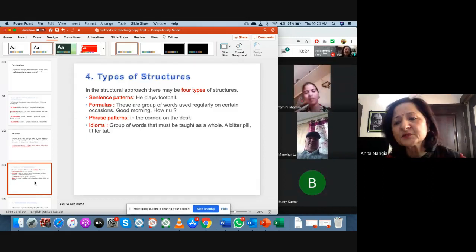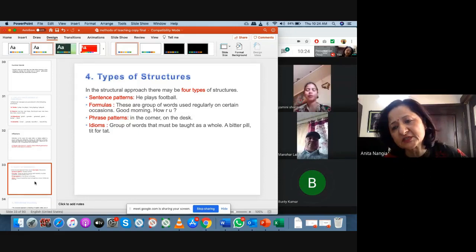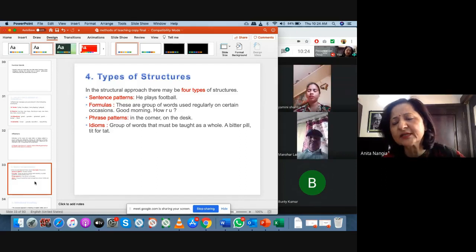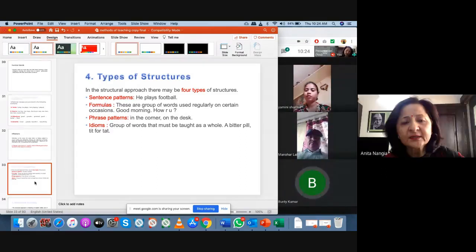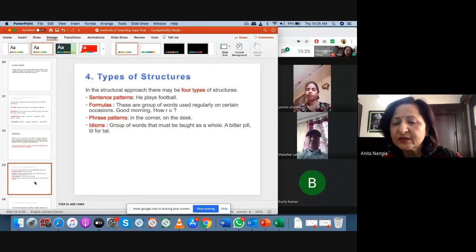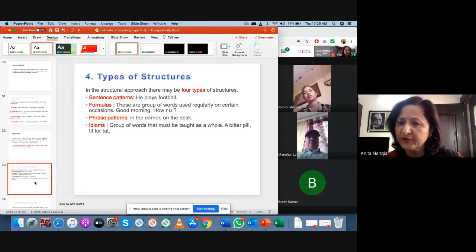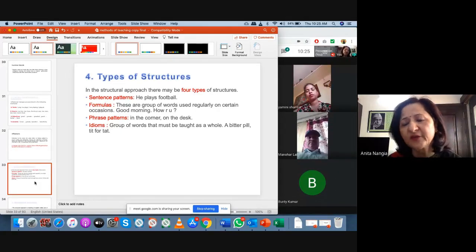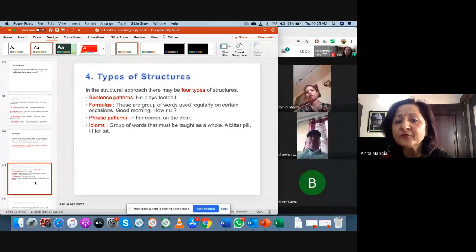तो ठीक है, अब है types of structures. हमारे पास 4 types के structures होते हैं. We have 4 types of structures. Number 1 is sentence patterns, simple sentences that we use like he plays, good boy. Then we have formulas. Formulas are a group of words used regularly on certain occasions. These are fixed. Formulas like good morning, how are you, I am fine, thank you, good evening. Good morning we are supposed to say only in the morning. You can't say it in the evening. These are formulas.